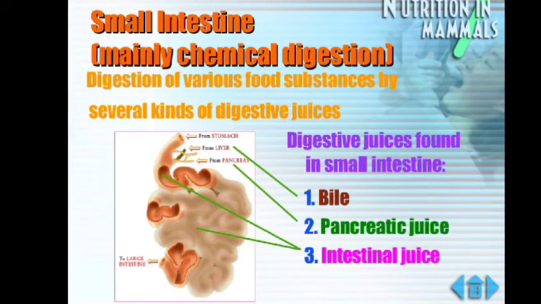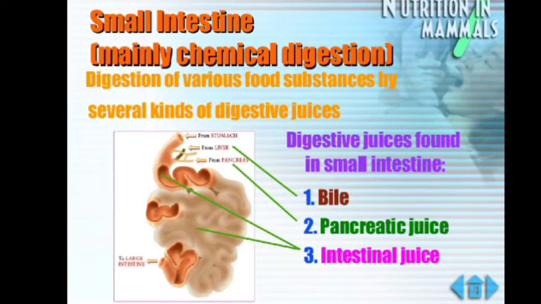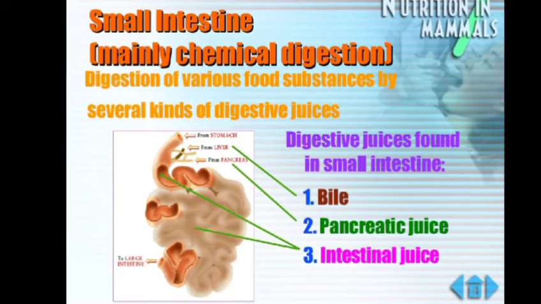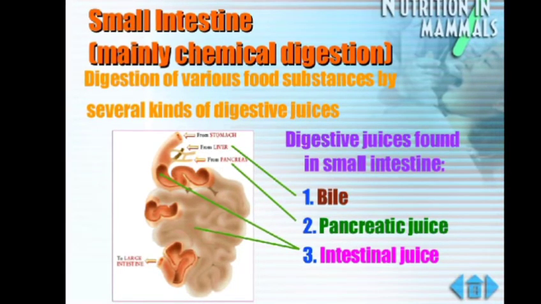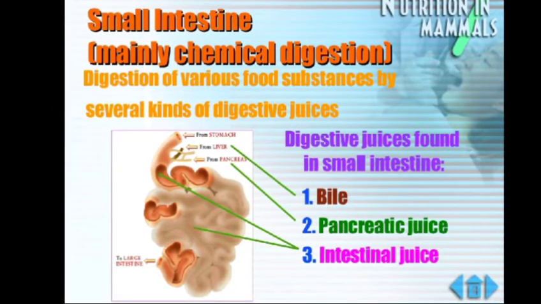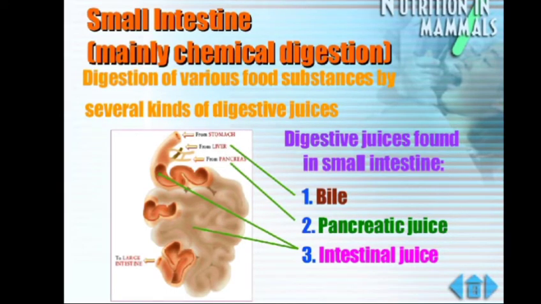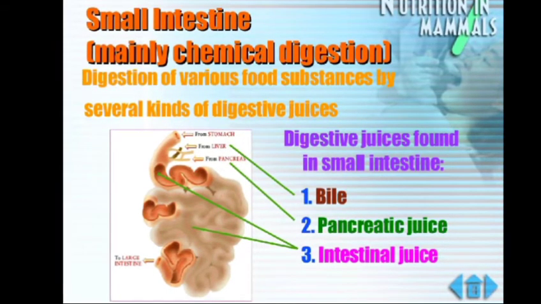And then comes the small intestine. After the food is half digested in the stomach, we call it chyme. It is moved to the small intestine. Now the small intestine is a coiled structure, approximately 6 meters in length and the longest part of the alimentary canal. The digestion of food is completed in the small intestine.